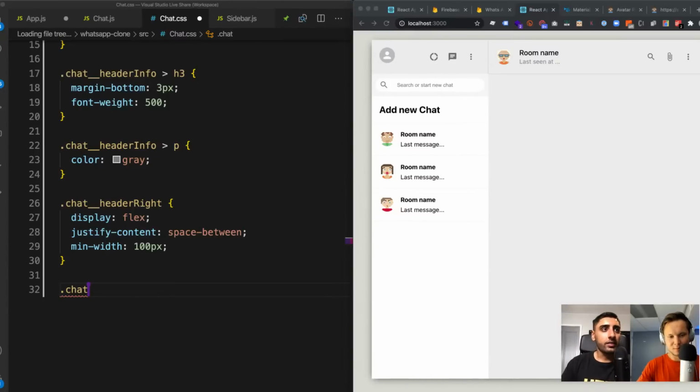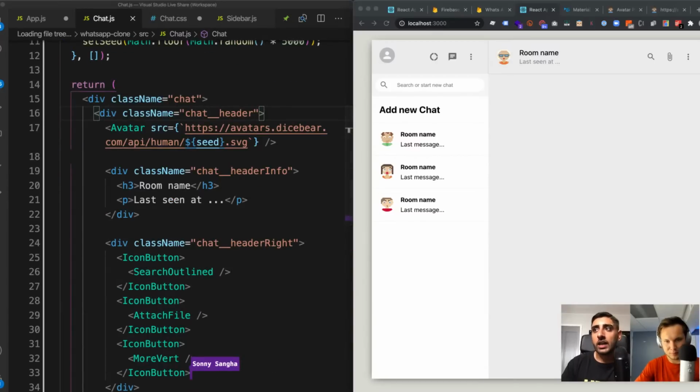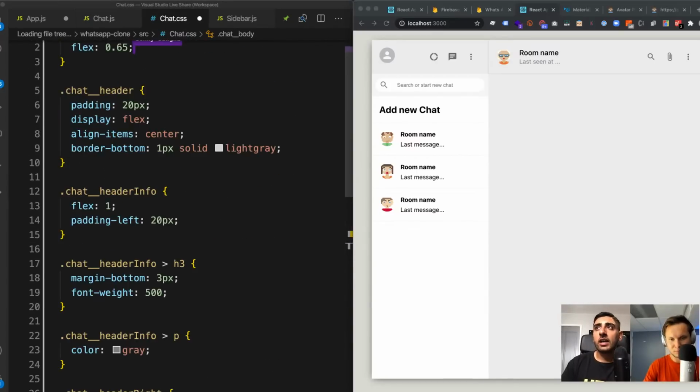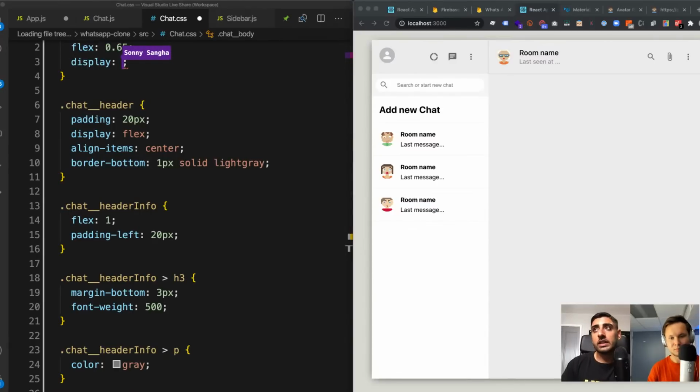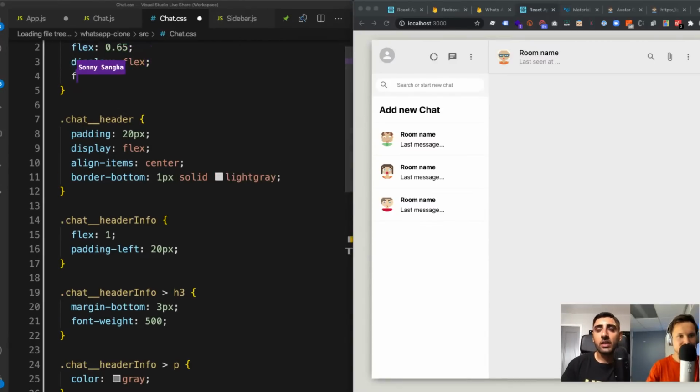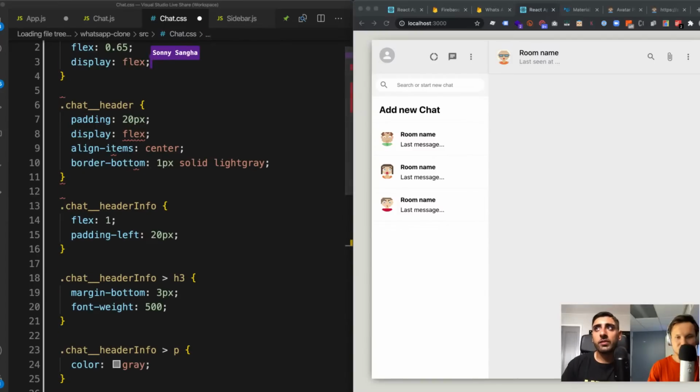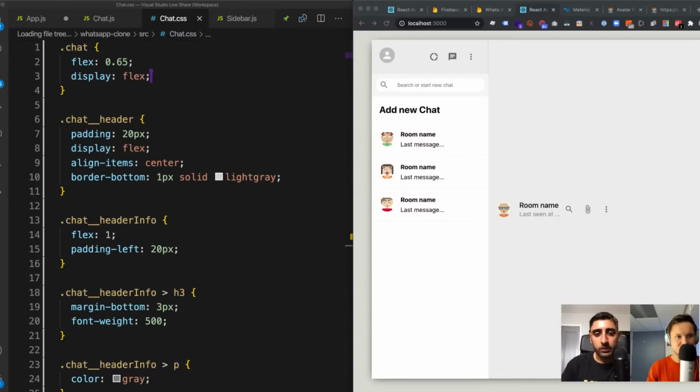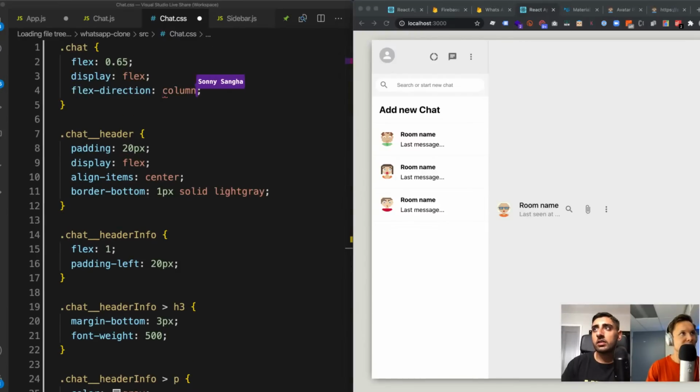So now we have the chat body. Now, what I'm going to do is, we have those three sections that we added: the chat header, the body, the footer. I'm going to make the entire container follow the flex rule. So display flex, but I want it to not be in a row, because if I do this now, everything will jump into a row. There it goes. So you're going to do flex direction column, and that will do it.